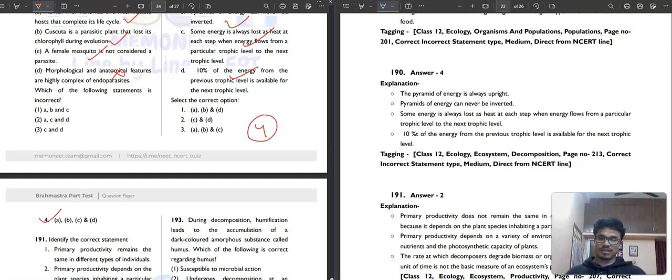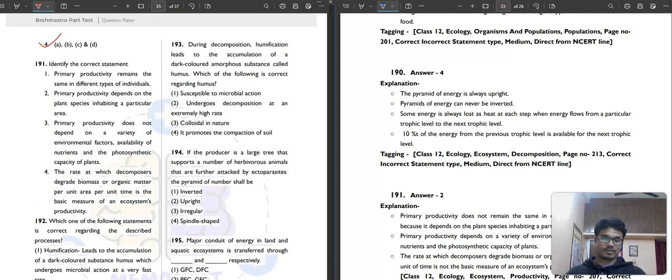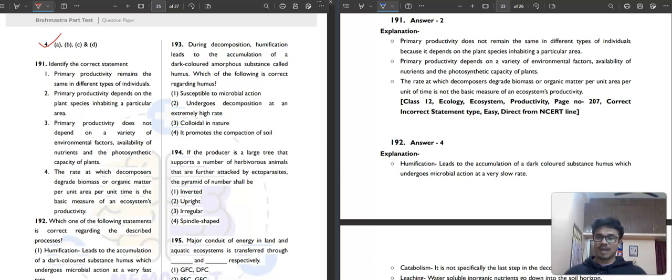And question number 191. It is saying, identify the correct statement. Primary productivity remains the same in different types of ecosystems. No, not correct. Primary productivity depends on the plant species inhabiting a particular area. Correct.